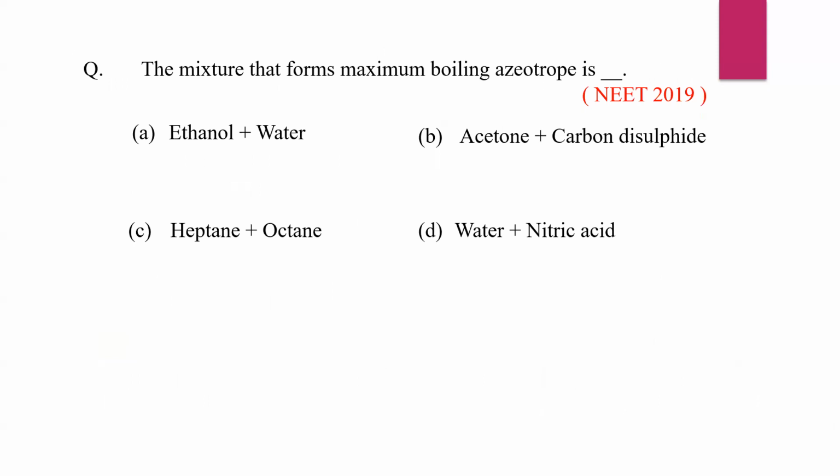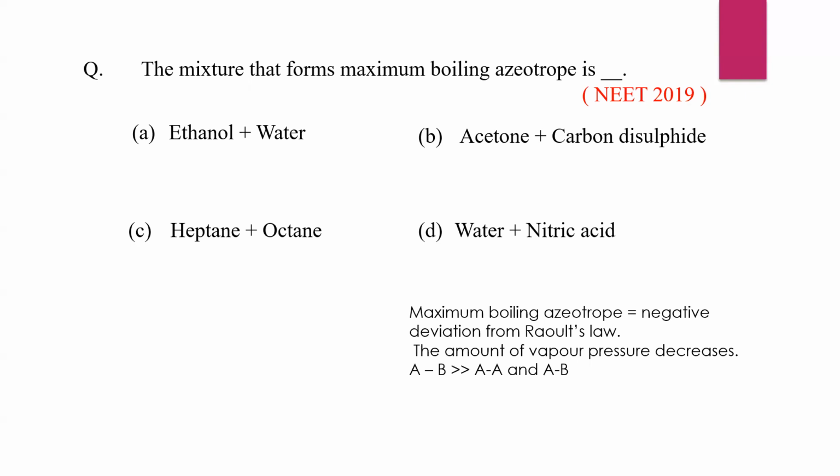Next one, the mixture that forms maximum boiling azeotrope is A, ethanol plus water, B, acetone plus carbon disulfide, C, heptane and octane, and D, water and nitric acid. Maximum boiling azeotrope corresponds to negative deviation from Raoult's law. So the vapor pressure decreases, that is A-B interaction is much greater than AA and BB.